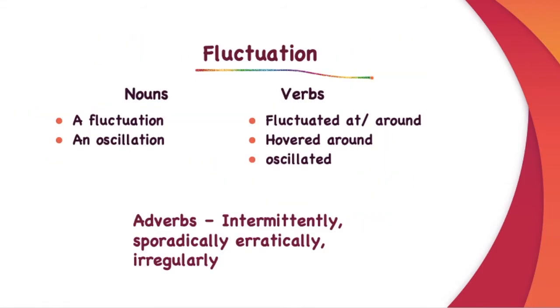Then for fluctuations, you can use these words as nouns: a fluctuation, an oscillation, and verbs which are fluctuated at or fluctuated around or hovered around or oscillated. And for adverbs, you can say intermittently, sporadically, erratically, irregularly.